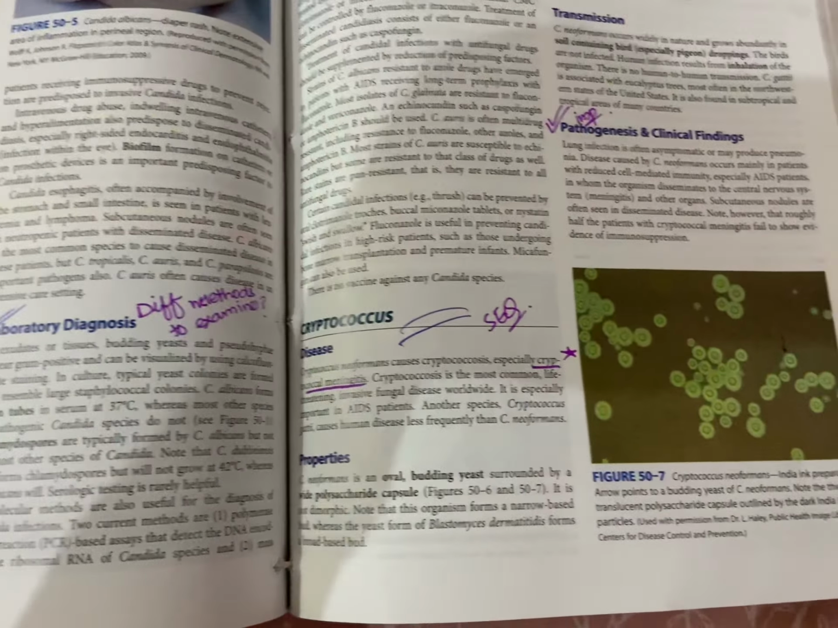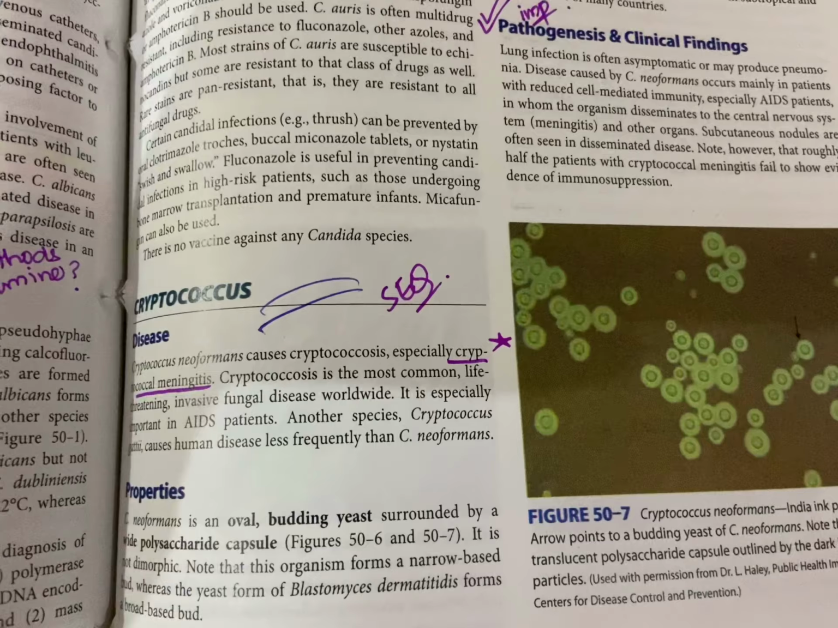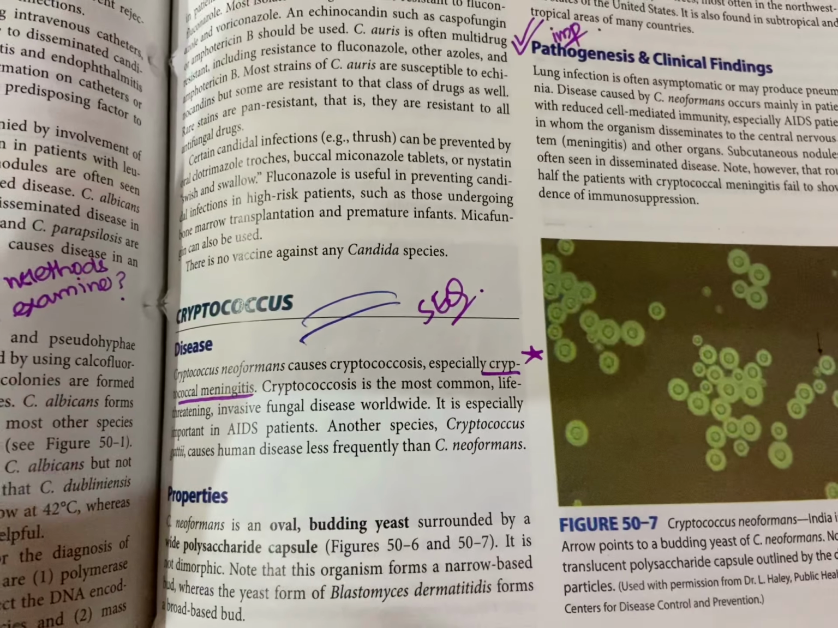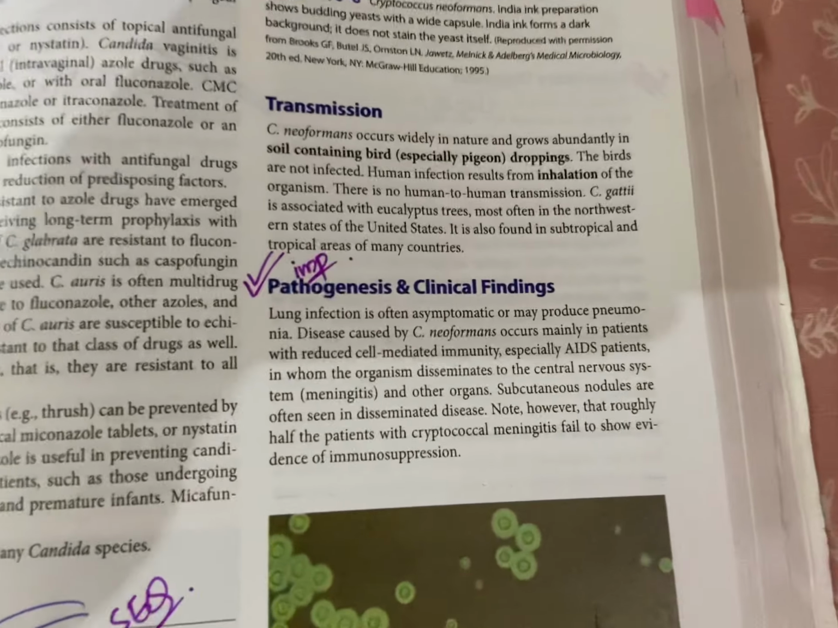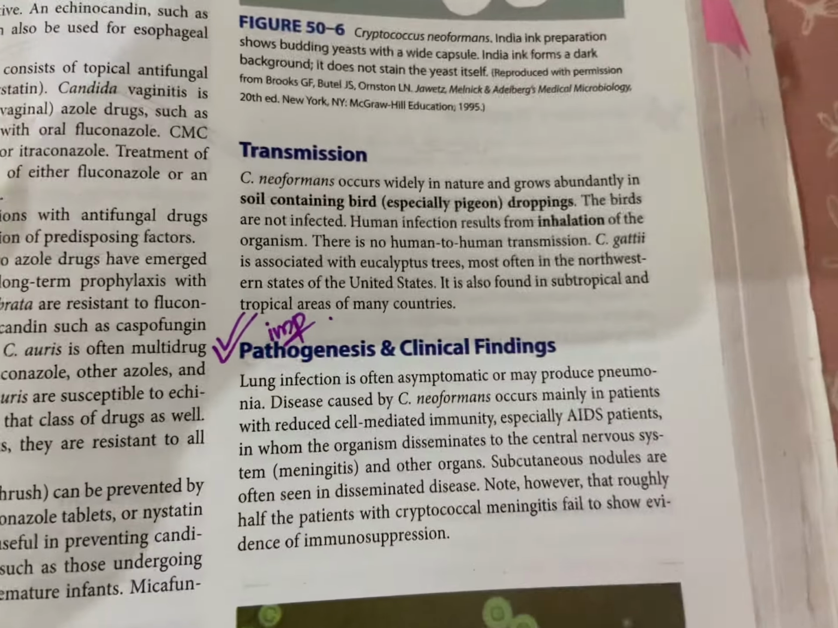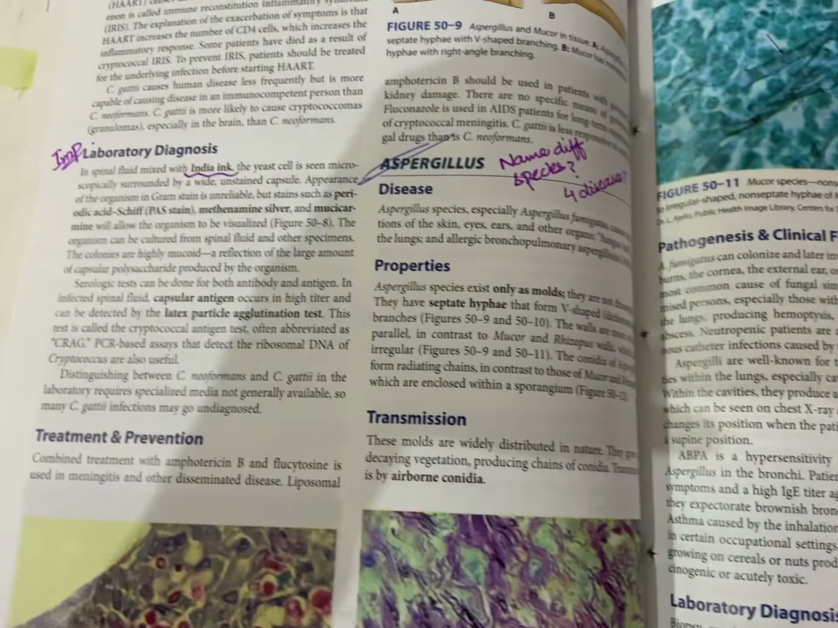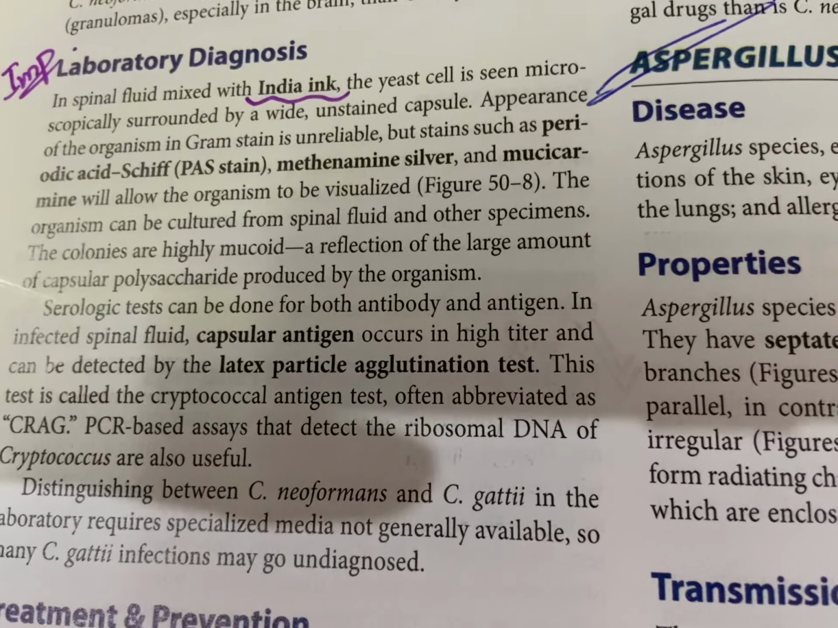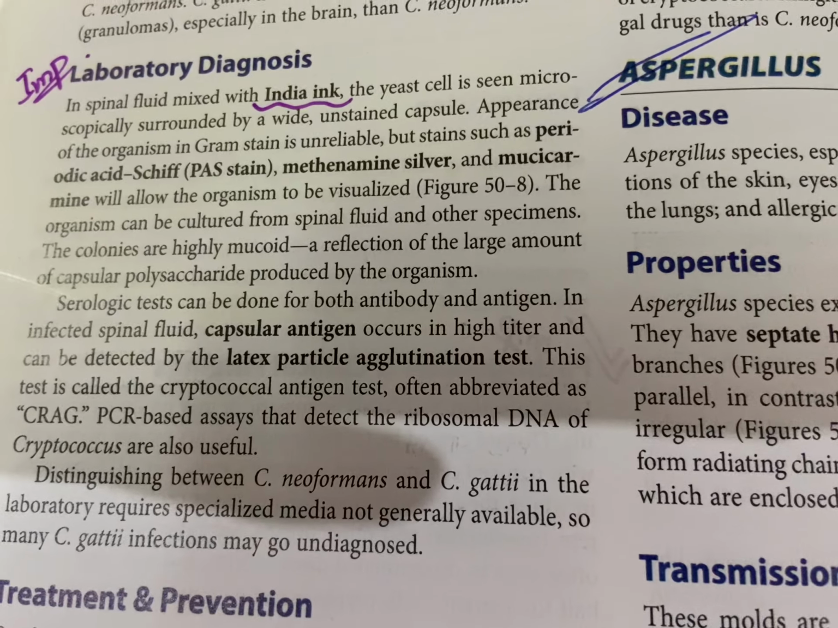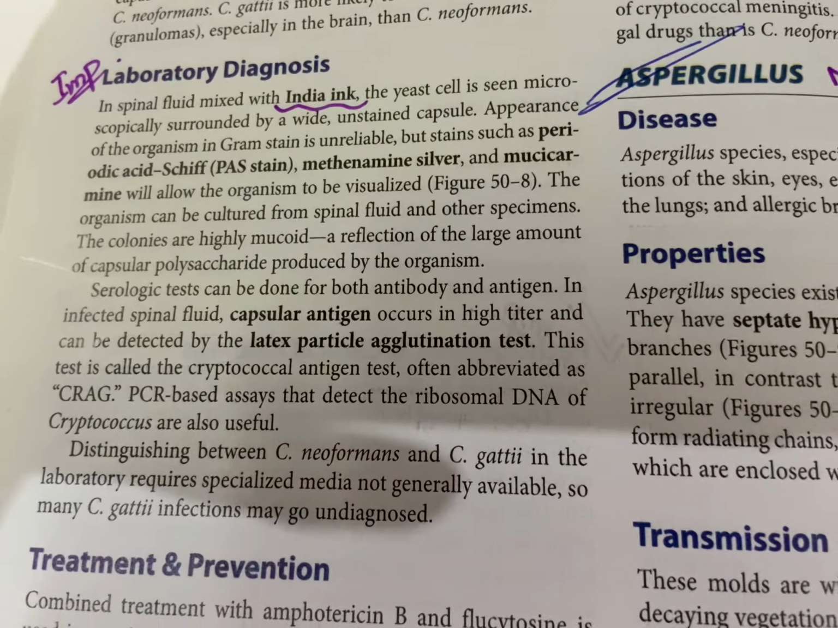And then we have the cryptococcus. इसमें हमारे पास scenario आता है in which we got the meningitis. This is important for the SCQ point of view. Then its pathogenesis and clinical findings are important. And the laboratory diagnosis, जिसमें India ink is the most important. It is basically mentioning the scenario. So this is very much important.